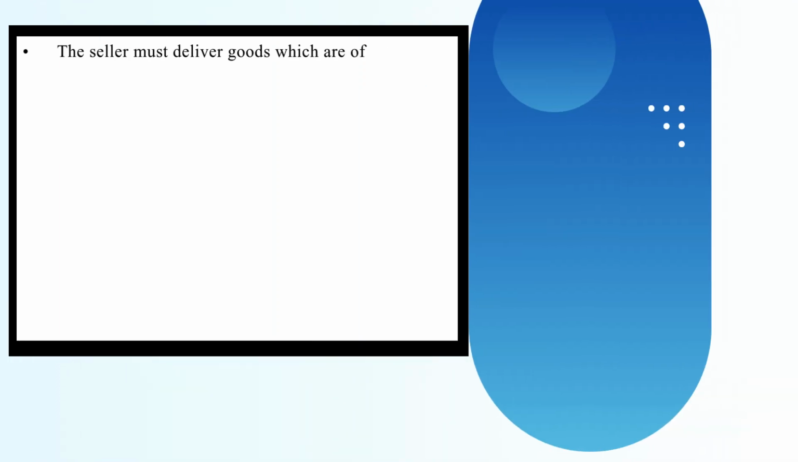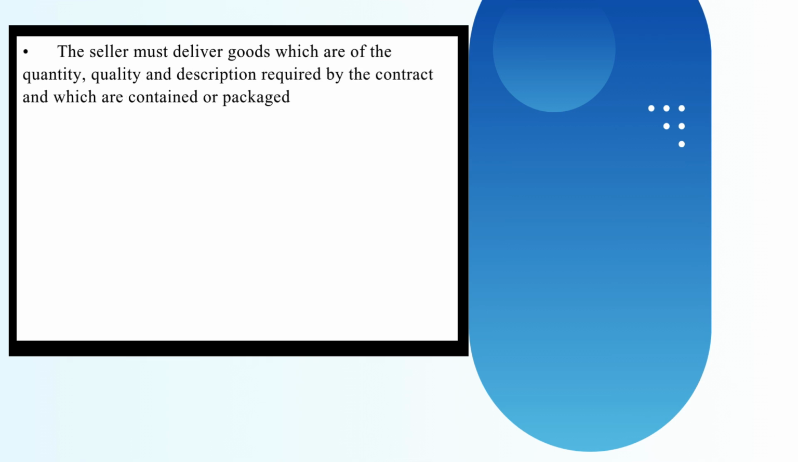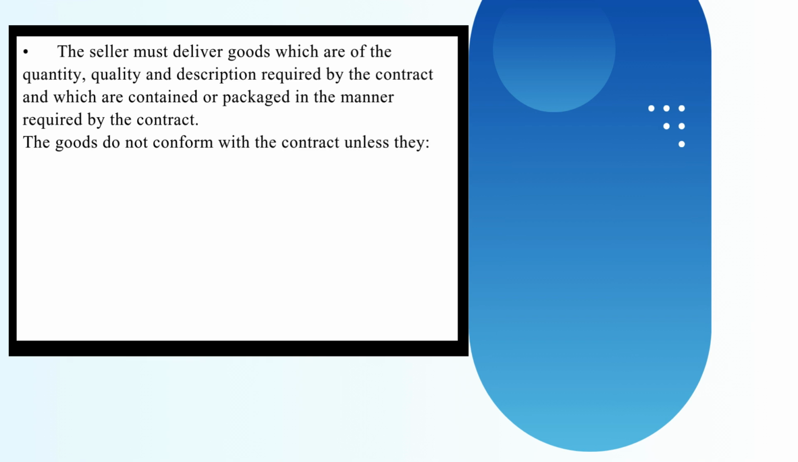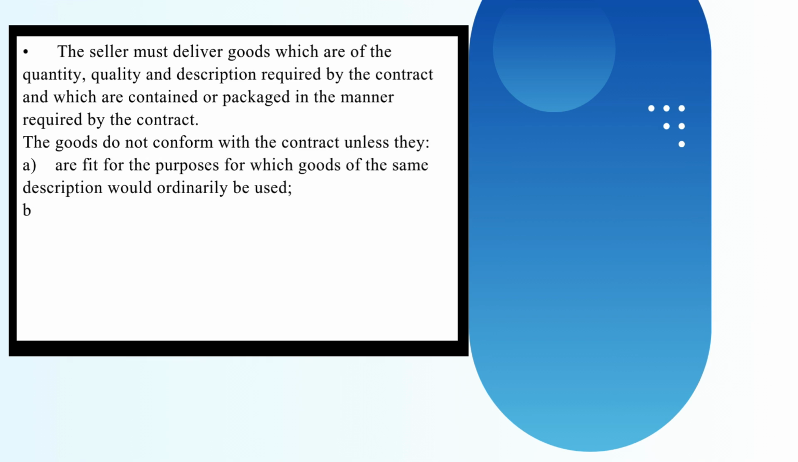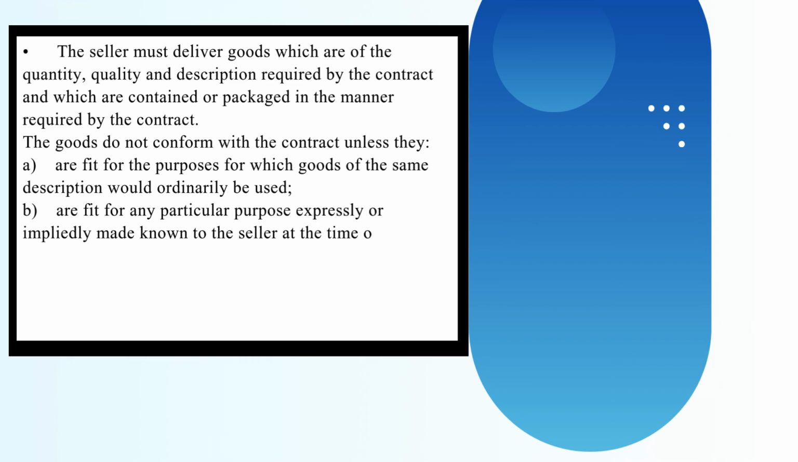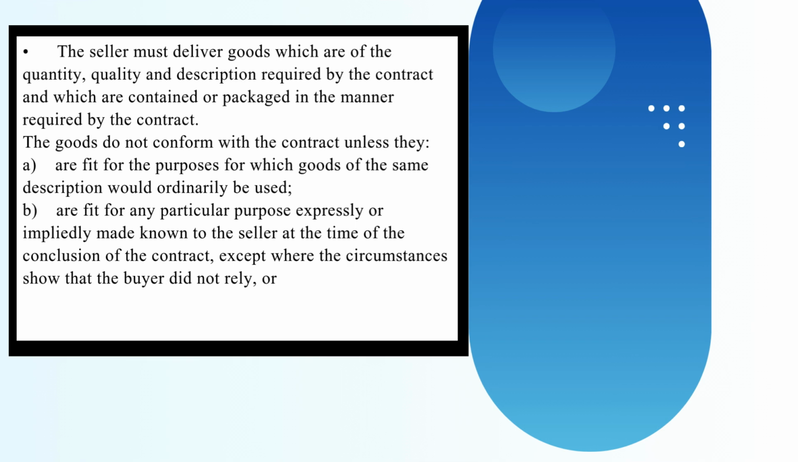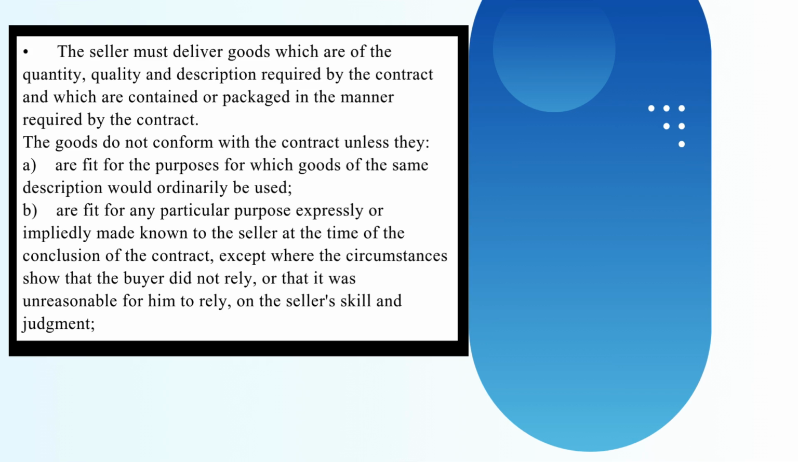Conformity of the goods and third-party claims, Article 35. The seller must deliver goods which are of the quantity, quality and description required by the contract and which are contained or packaged in the manner required by the contract. The goods do not conform with the contract unless they are fit for the purposes for which goods of the same description would ordinarily be used, or fit for any particular purpose expressly or impliedly made known to the seller at the time of the conclusion of the contract, except where the circumstances show that the buyer did not rely, or that it was unreasonable for him to rely, on the seller's skill and judgment.